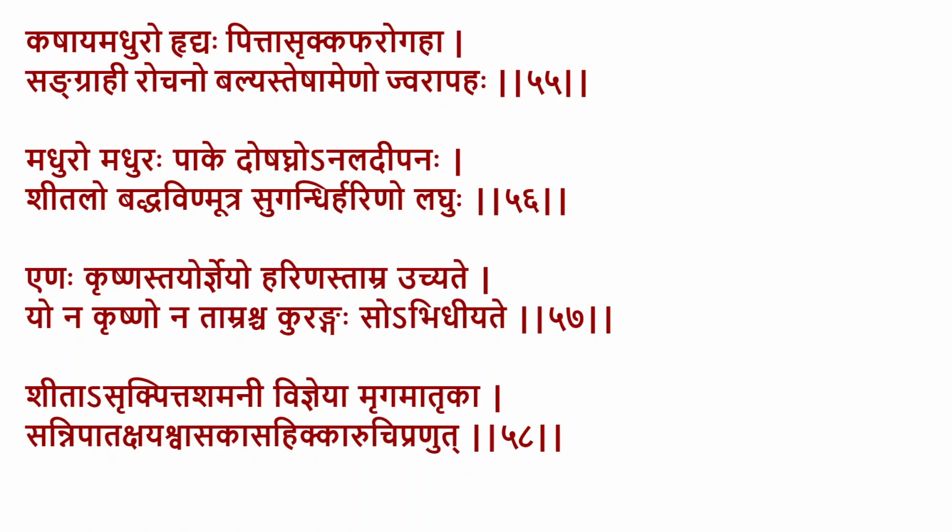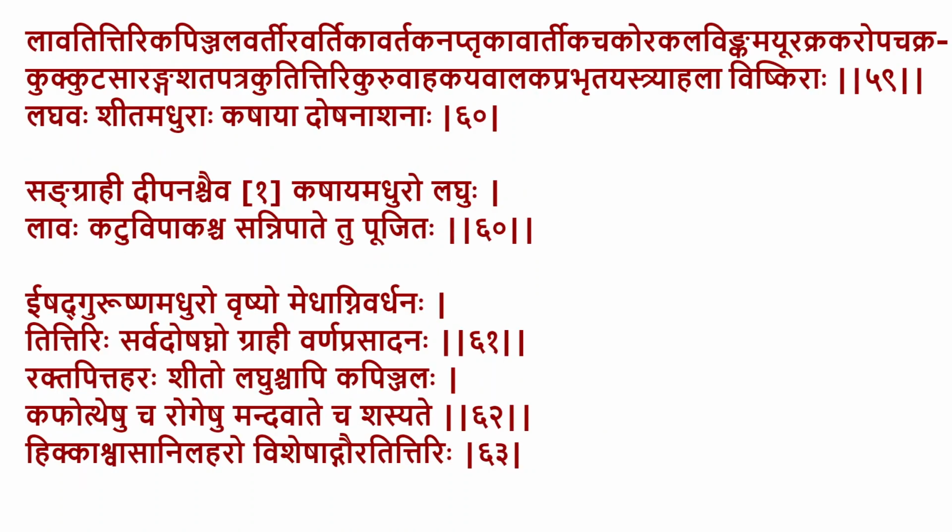Mrigamatrika is again another variety of the animal, again, exact identification not known. It has Asakpita Shamani, Sanipata Kshaya, Shwasa. All that is important now is whether these are absolutely relevant in the present day situation. Again, big question mark, because whether we use those wild animals now as a source of food or not, these are all question marks where we do not have a definite answer.